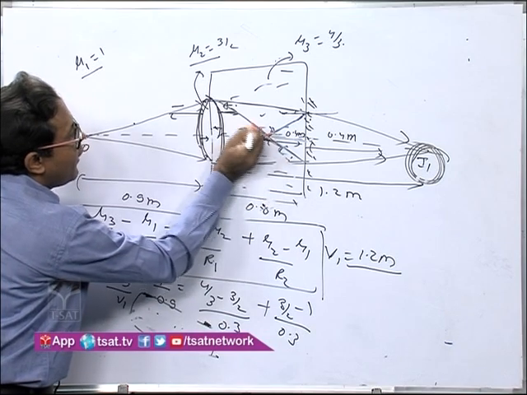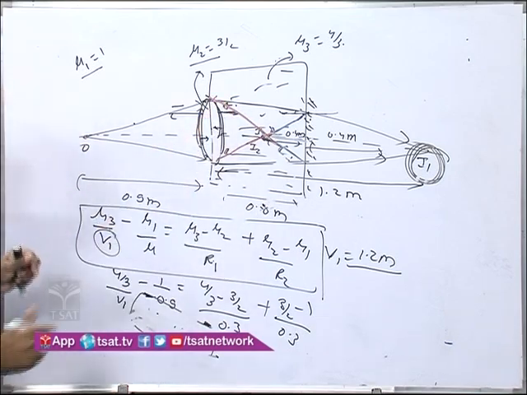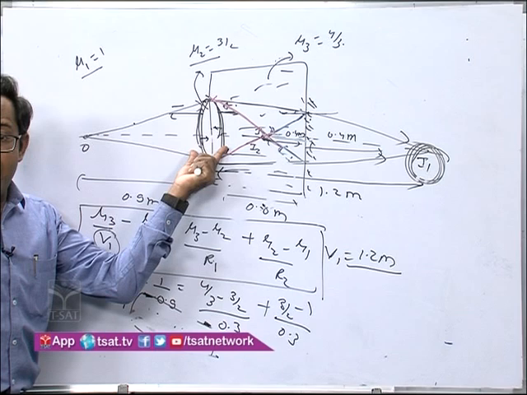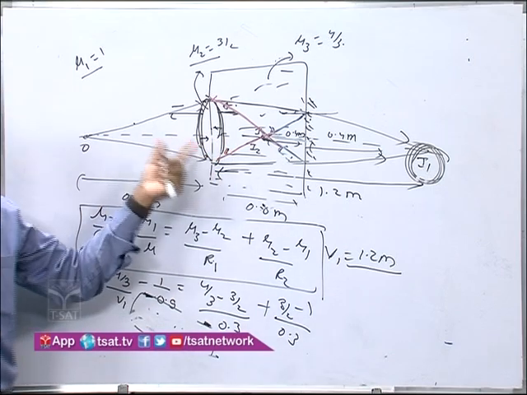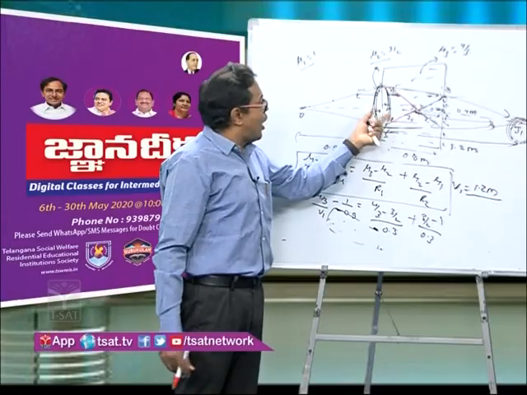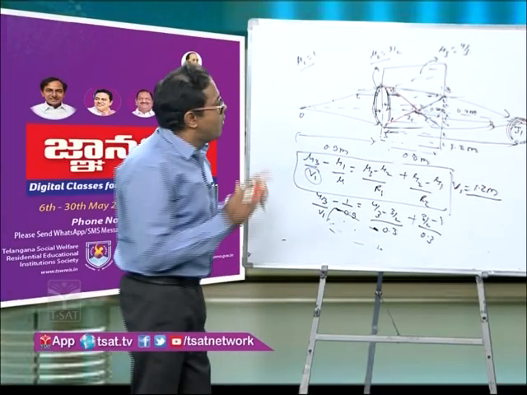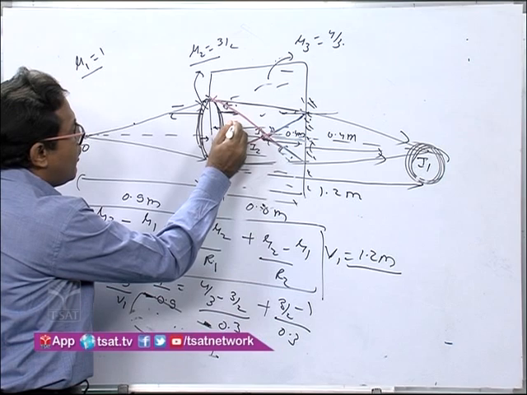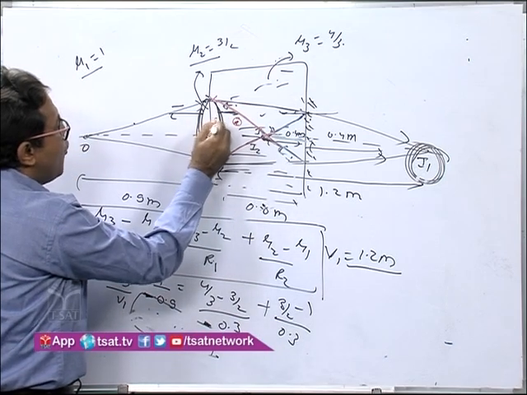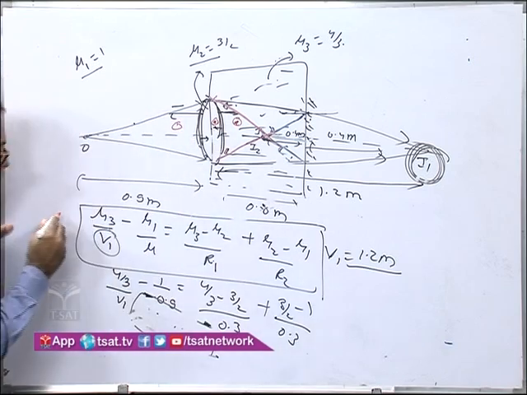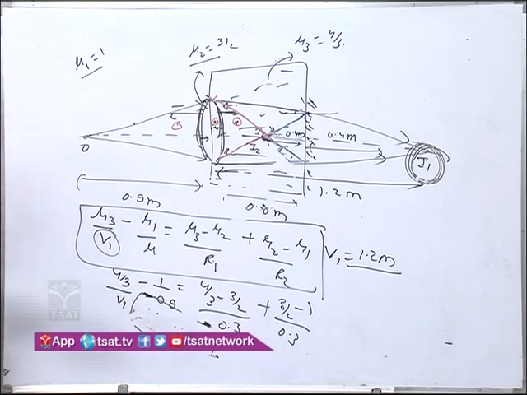Now we will get a lens, and again refraction will take place from the lens. You understand the lens is kept in two different media, but now this ray is moving from mu3 to mu2, from mu2 to mu1. Again we will apply the formula.